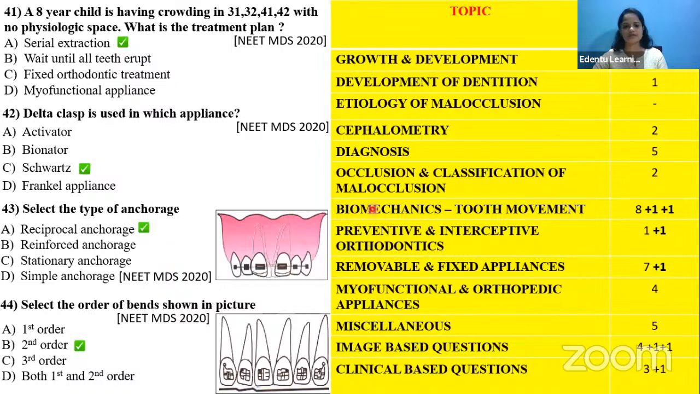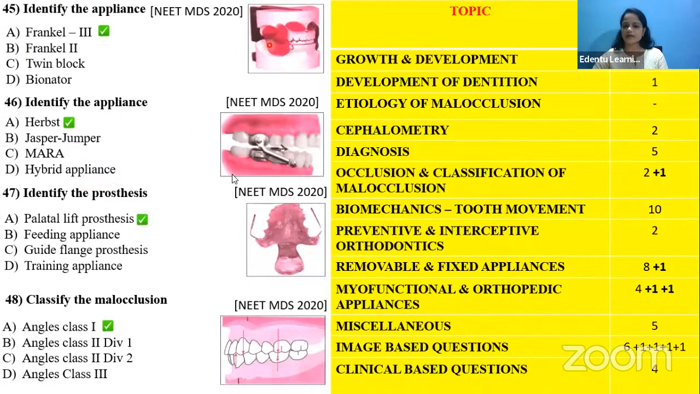Type of anchorage comes under biomechanics. Order of bends shown in the picture, which is again coming under the biomechanics topic. Again, a lot of image-based questions of identifying the appliance. This is a common favorite question in the ortho exams, and an appliance will be given and you will be asked to identify. Okay, like that. An instrument can also be given and you are asked to identify. Okay, that is one of the most favorite questions of examiners in the ortho exam.